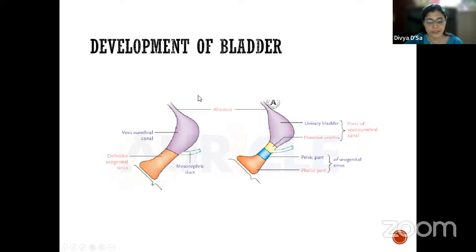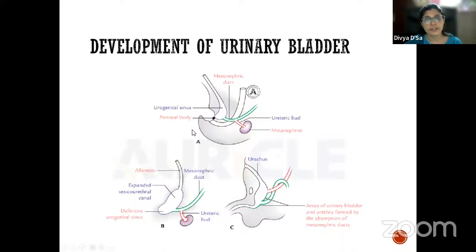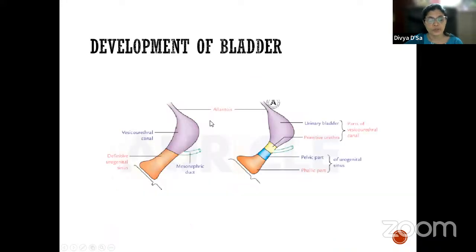Okay, so this anterior part, we call it the urogenital sinus, whereas the posterior part will be the primitive rectum. Now this cloacal membrane here, which will be in relation down here, will also be divided by this. Where the urorectal septum meets the cloacal membrane portion, that is the perineal body. And the cloacal membrane in relation to the primitive urogenital sinus, we call it the urogenital membrane. And in relation to the primitive rectum, we call it the anal membrane. Okay. So now we will see this portion. We are concerned with this one today.